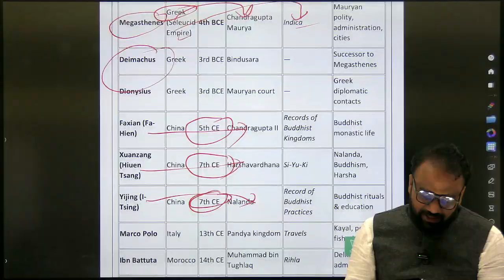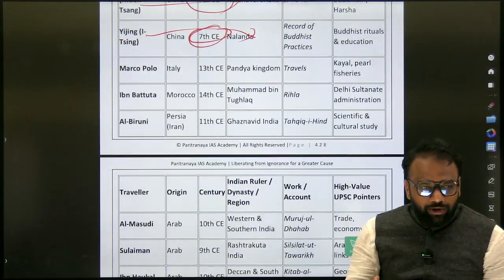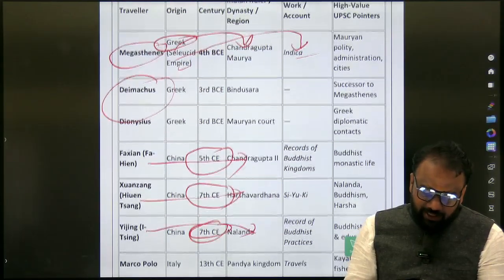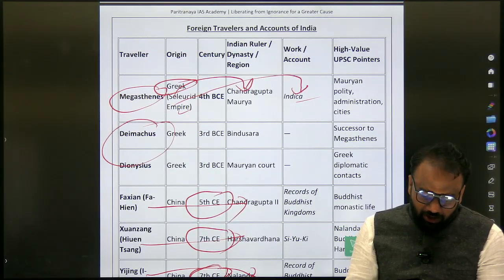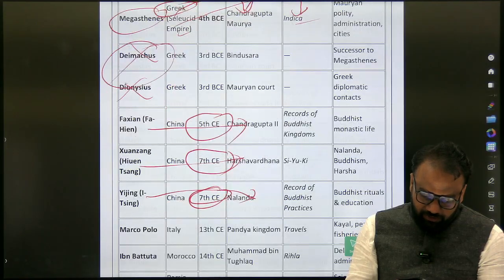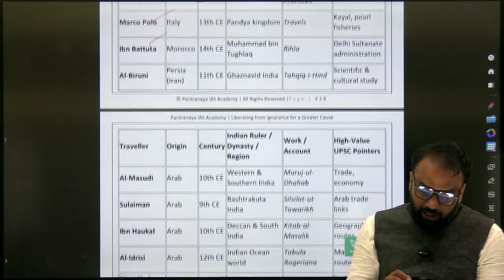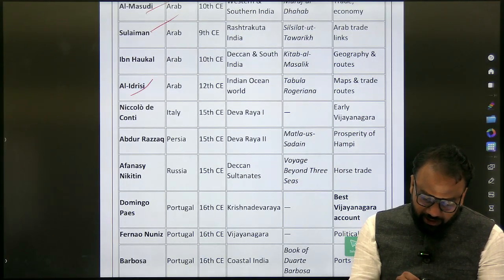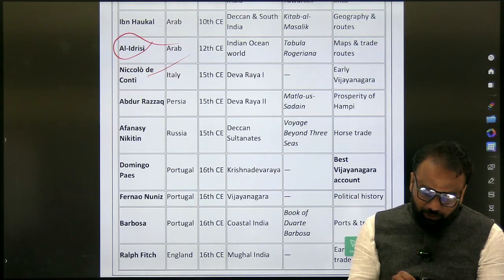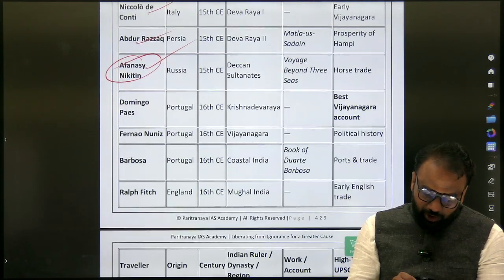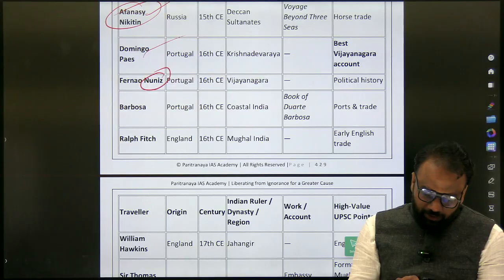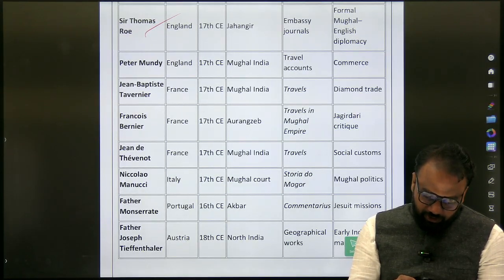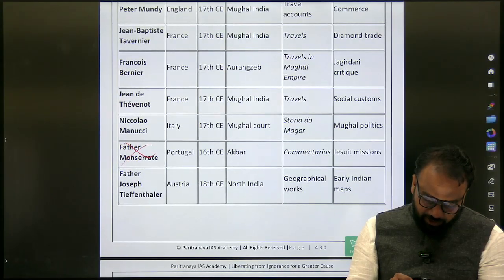So in this fashion, you will focus, and compared to the previous year, I included more personalities. If it is too heavy, you can ignore a few personalities. For example, based on the previous year exam demand, we can ignore some. Marco Polo important, Ibn Battuta important, Alberuni important. Al Masudi also important, Suleiman not that important. Nicolo Conti important, Abdur Razzak important, Nikitin not important. Domingo Paes also important, Nuniz important. Barbosa, okay. Ralph Fitch not important. William Hawkins, Sir Thomas Roe, Peter Mundy, all these personalities are not important.